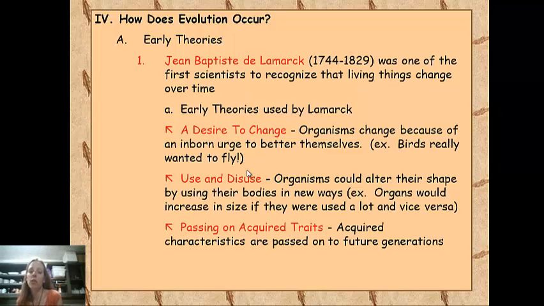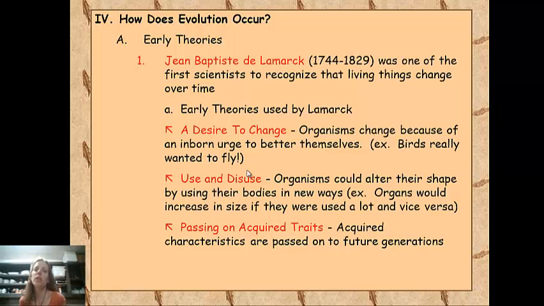And then passing on acquired traits. So acquired characteristics are passed on to future generations. So just like I said about the muscles, just because you develop muscles in your lifetime doesn't mean that your children are going to be born with big muscles. They're going to have to go to the gym and develop their own muscles.